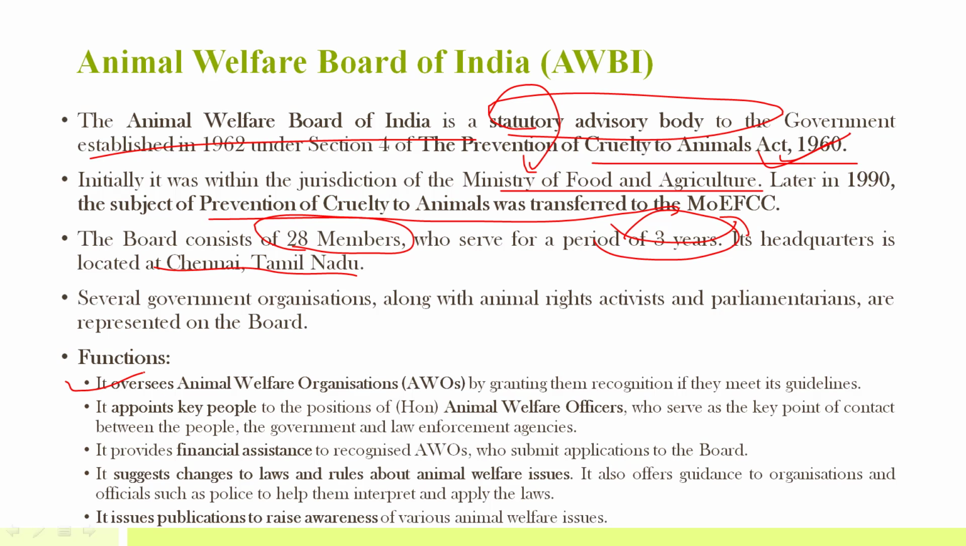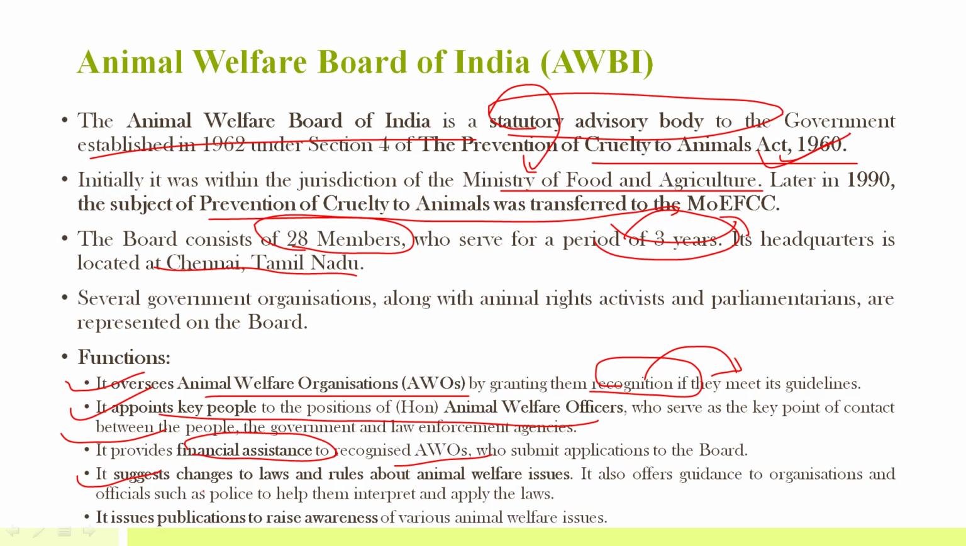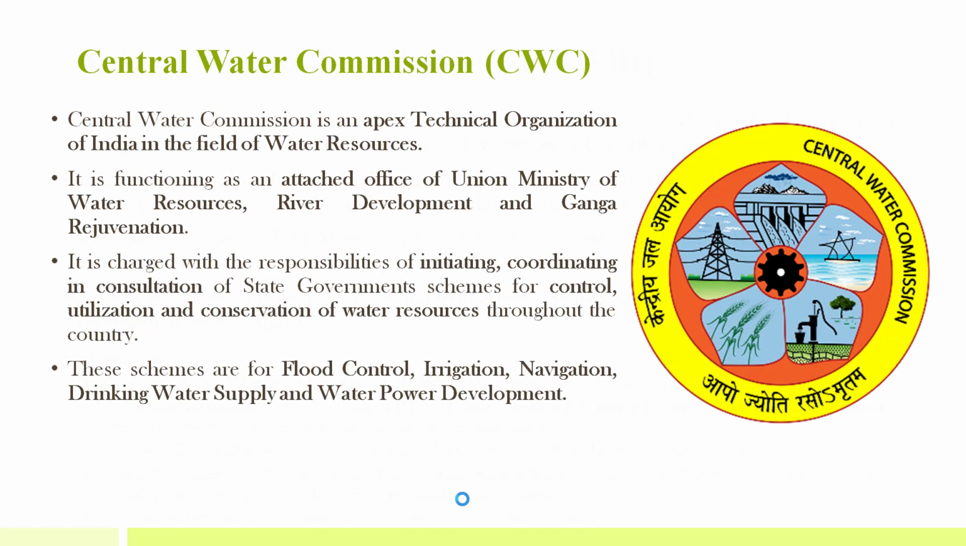Then main functions include, it oversees animal welfare organizations, it grants them recognition if they meet the set guidelines, it appoints key people to the position of animal welfare officers, it provides financial assistance as well to recognized animal welfare organizations, and it suggests changes to laws and rules about animal welfare issues. It is also mainly involved in raising awareness by issuing various publications related to animal welfare.